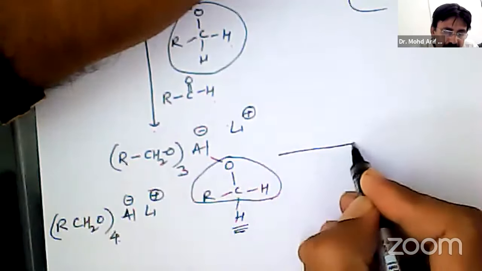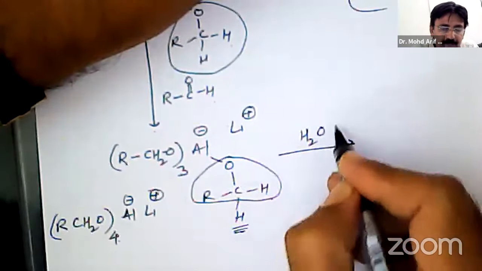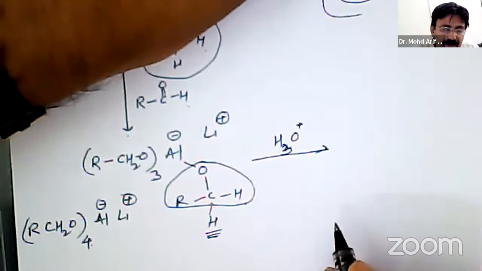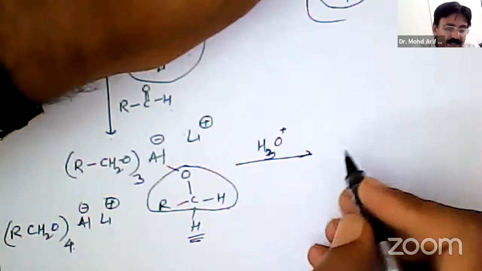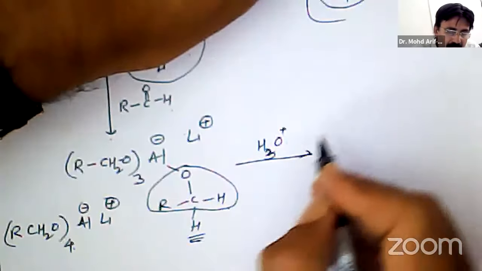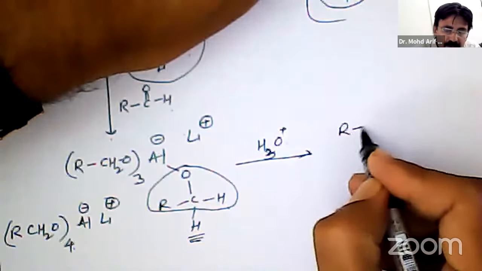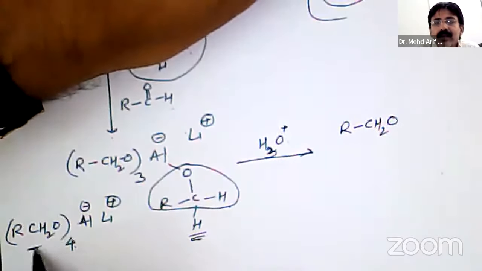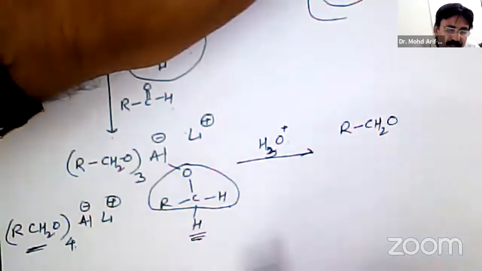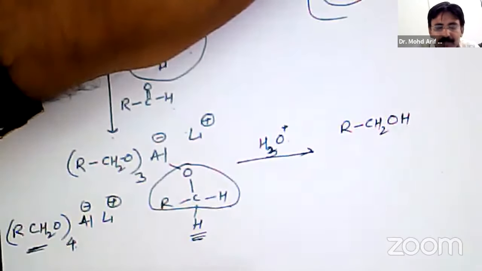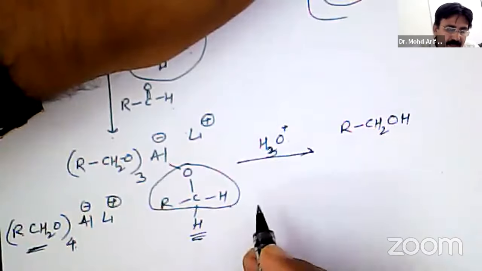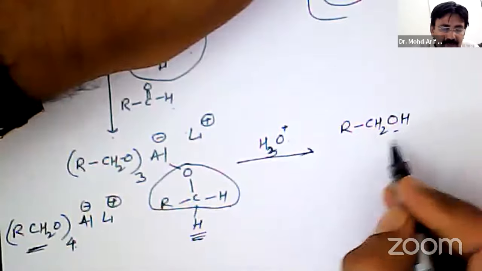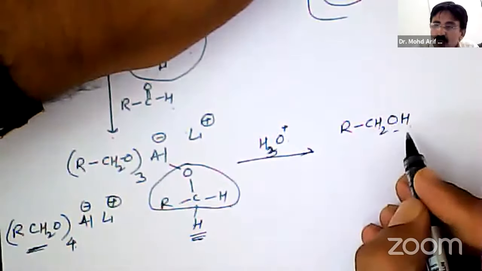Now the next step is hydrolysis, hydrolysis in presence of an acid. So RCH2O will combine with one H, the proton taken in the hydrolysis process, and form RCH2OH.